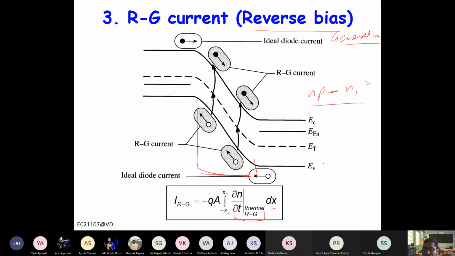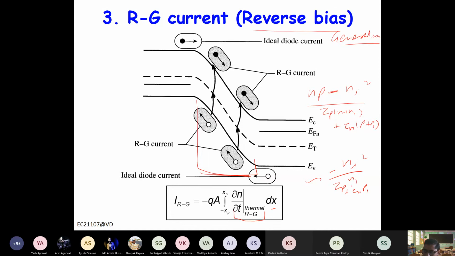So the net generation recombination rate is np minus n_i squared divided by tau_p times (n plus n1) plus tau_n times (p plus p1), right? Now here np is quite small, so this you can approximate as minus n_i squared divided by tau_p times n1 plus tau_n times p1.